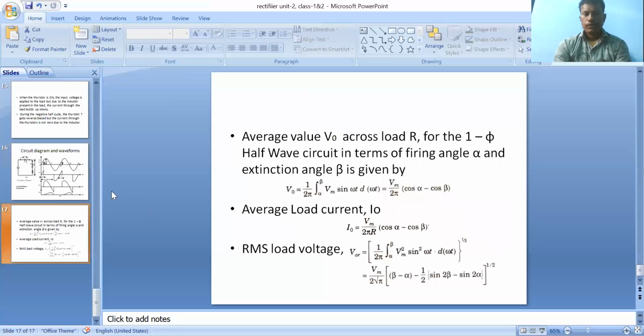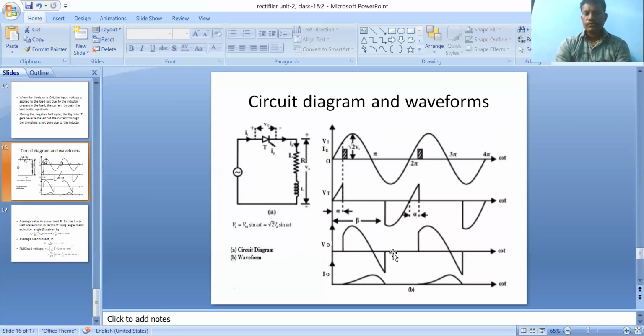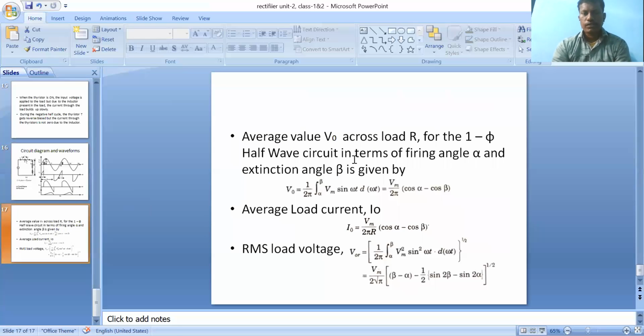So here the conduction period is alpha to pi plus alpha. I take pi plus alpha as the second firing angle, which is also called the extinction angle, with the symbol beta. So the limits are taken with 1 by 2 pi, meaning only one pulse in the DC output in one time period 2 pi, with limits alpha to beta of Vm sin omega t. So Vm by 2 pi times cos alpha minus cos beta. Like that you should derive the output current, RMS voltage, everything.